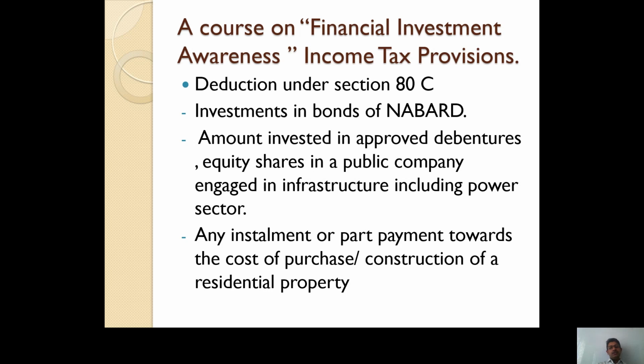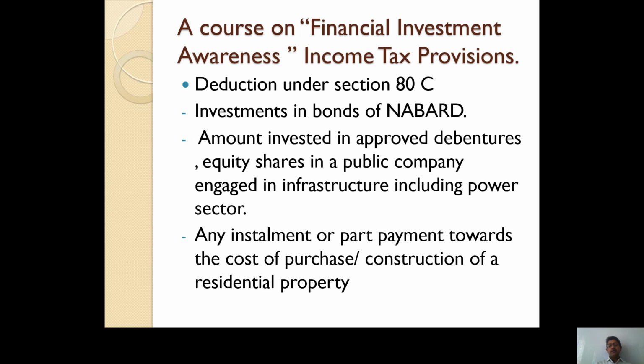The next investment which is eligible for deduction under section 80C is investment in bonds of NABARD, that is National Bank for Agriculture and Rural Development. Then the amount invested in approved debentures or approved equity shares in a public company engaged in infrastructure including power sector.